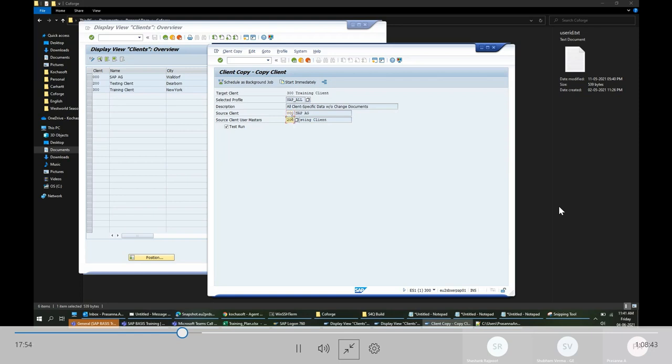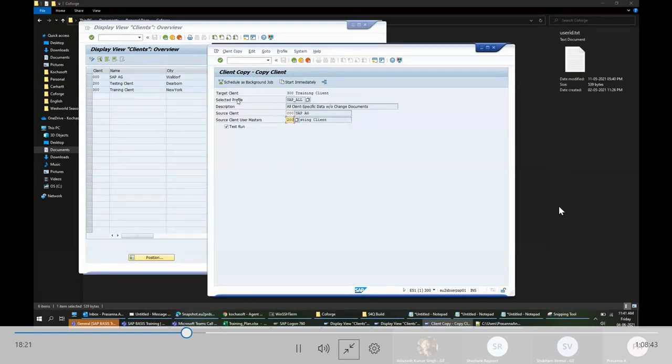Okay. So source client is used for copying the data, and source client user master is used when we want to copy the users from a particular client to the target client. And for what data we want to copy, we have something called a selected profile. If you see this, now it is chosen as SAP all.